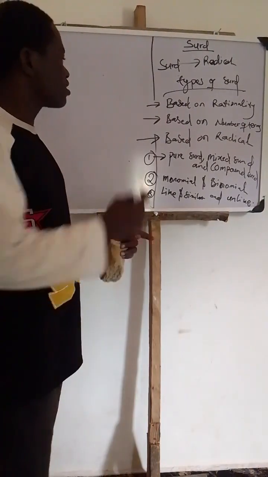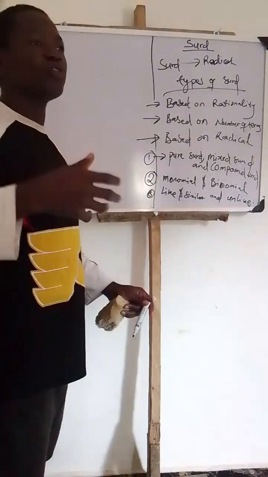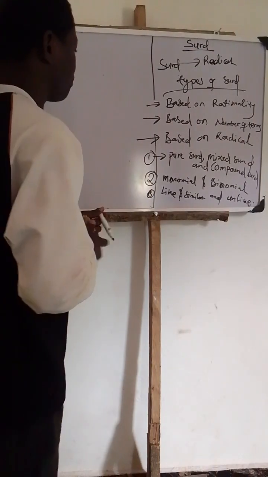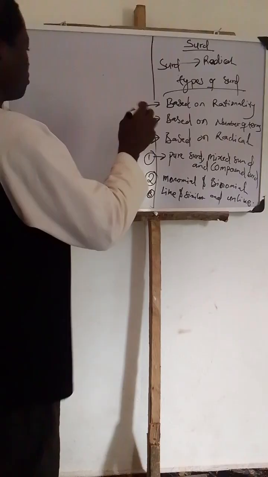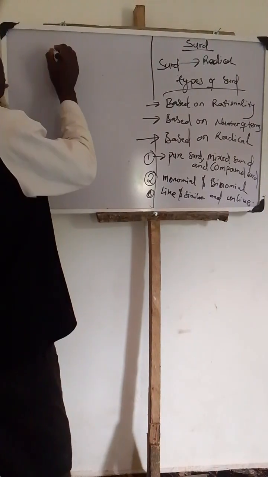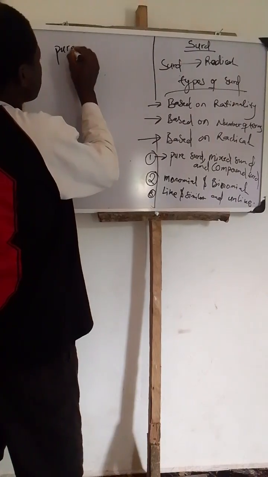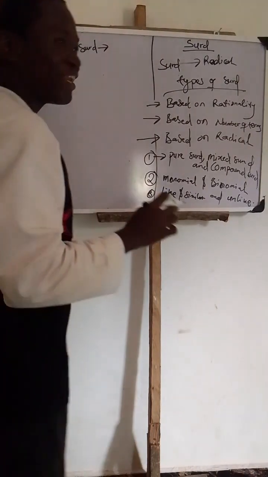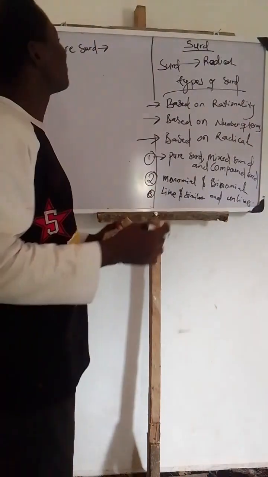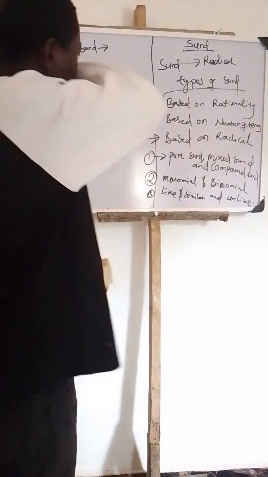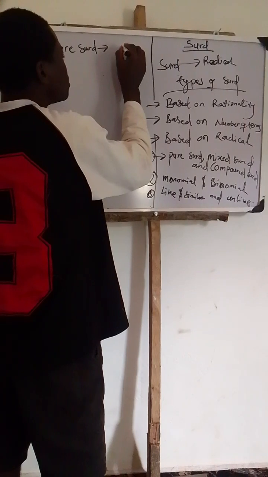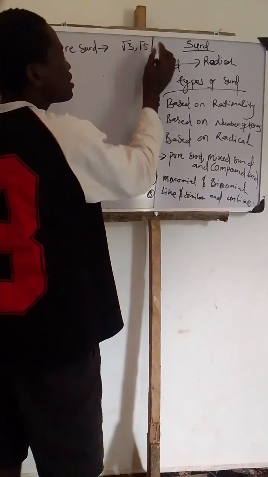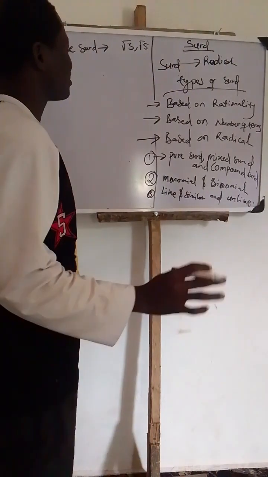Examples of this: in my next class, I will be teaching you how to solve questions with it. Let me give you an example. Pure surd is the surd that you normally solve every time. Pure surd is something in this way: root 3, root 5. There is nothing attached to it. It is pure surd.